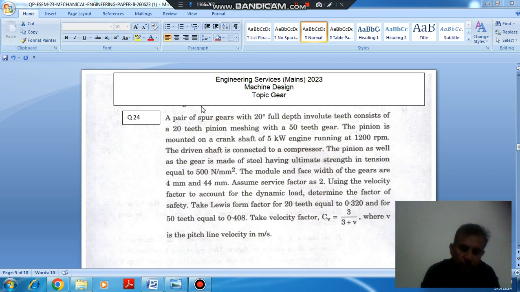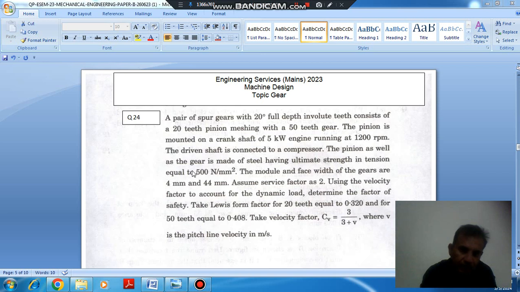The topic is gear. Question number 24 from Engineering Services Mains 2023. A pair of spur gears with 20-degree full depth involute teeth consist of a 20 teeth pinion meshing with a 50 teeth gear. The pinion is mounted on a crankshaft of 5 kilowatt engine running at 1200 rpm. The driven shaft is connected to a compressor.